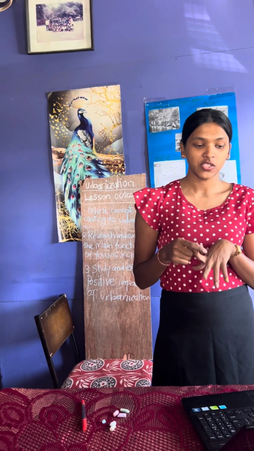Center for cultural diffusion. There are many people of different racial groups and various cultures who live in urban areas. So the urban area is seen as a melting pot. Their cultural values and belief systems are integrated and they learn from each other's culture as time goes by. So this is the center for culture. For example, in a particular country, different people live there.